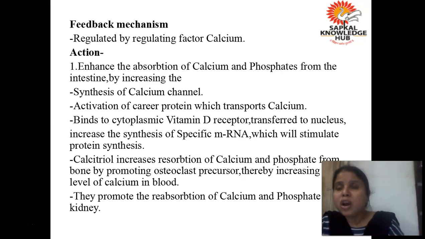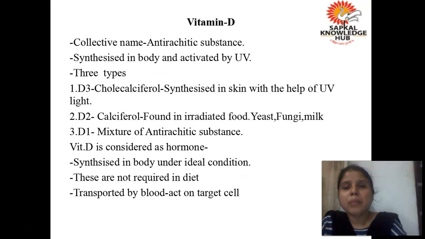Okay, second, it also acts like parathormone. It stimulates the osteoclast precursor so that they get converted into osteoclast and they start eating away the bone. Are you getting? So they are also activating the osteoclast activity, so that osteoclast is activated, it may cause the resorption of bone and the level of calcium may rise in the blood. So what you have to remember is vitamin D, that is calcitriol, and parathormone, they are producing the same action in our body.